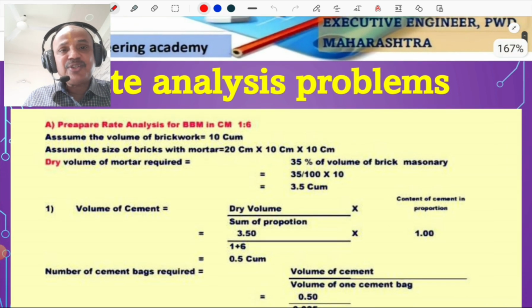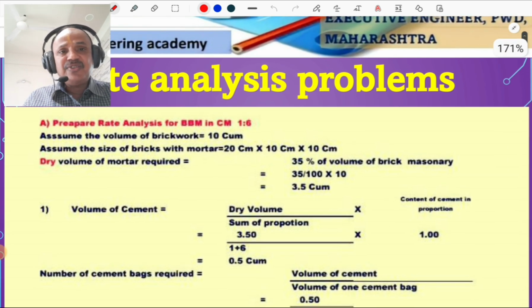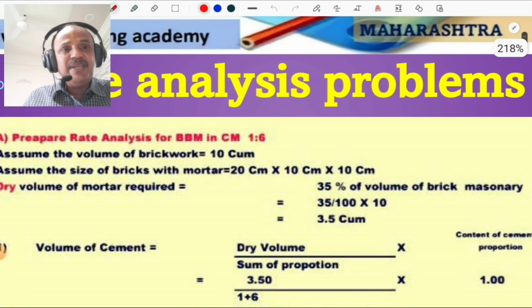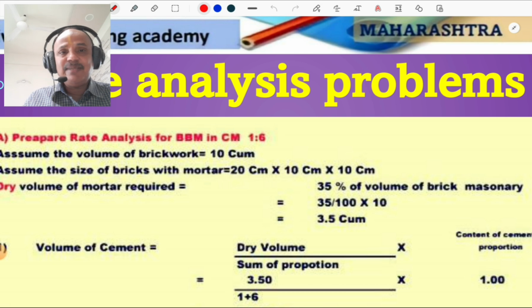Let us start our first problem. The first problem is to prepare the rate analysis for BBM in cement mortar 1:6. What is BBM? It is burnt brick masonry. Assume the volume of brickwork as 10 cubic meter. You know that brickwork is measured in cubic meter, length multiplied by width multiplied by breadth.